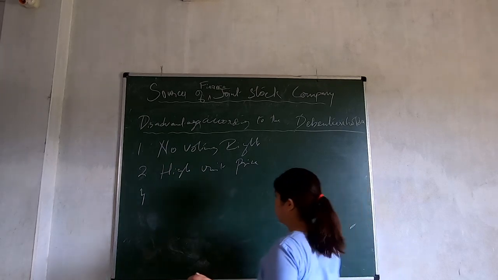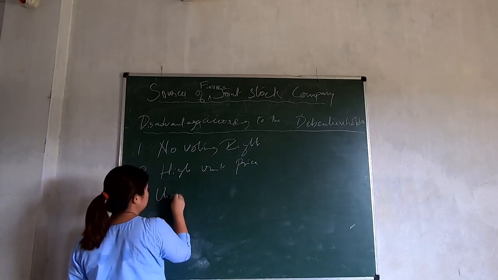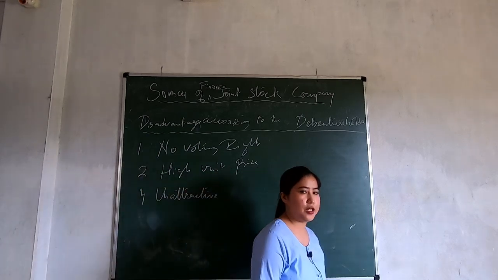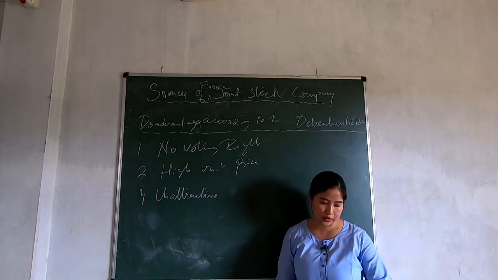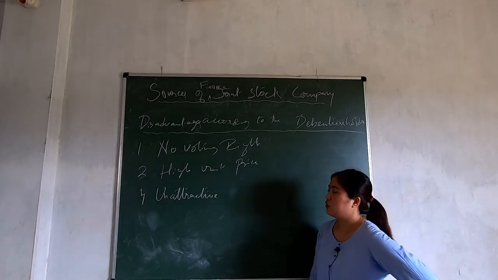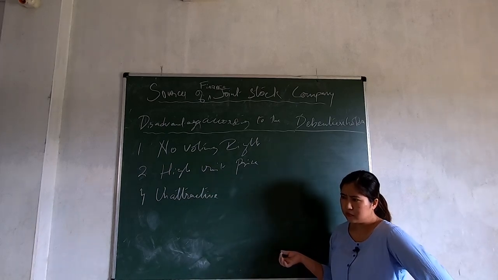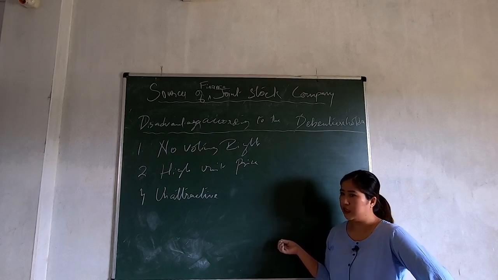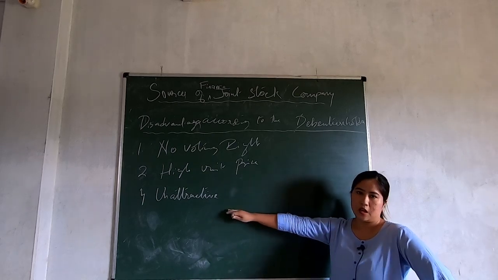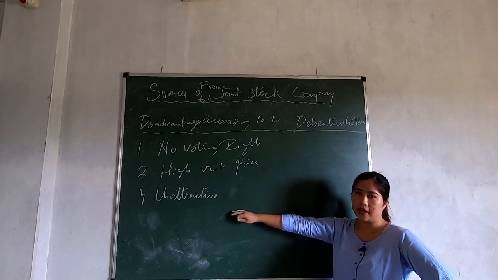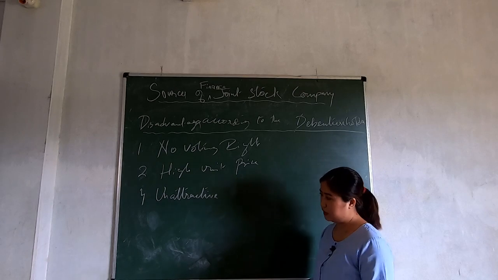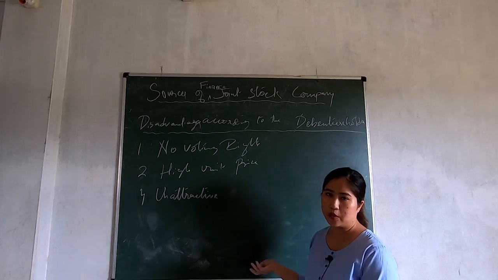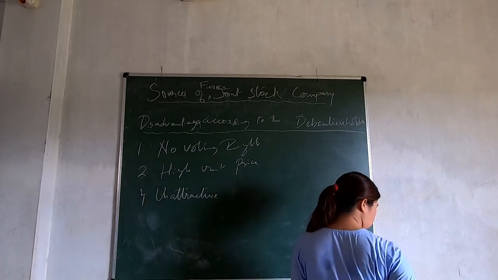So it is unattractive. Yes, a debenture is unattractive because it gives a fixed rate of return and the return is also not very high. If a person wants to take part in the prosperity of the company, he cannot do so because he is going to get only a fixed amount of money when he takes a debenture. So it is unattractive for those who want a very high return, because you can only get that by taking shares of the company. Alright, that's it for debenture.